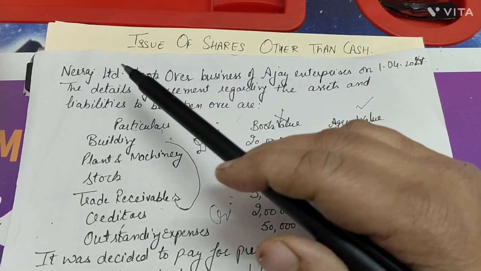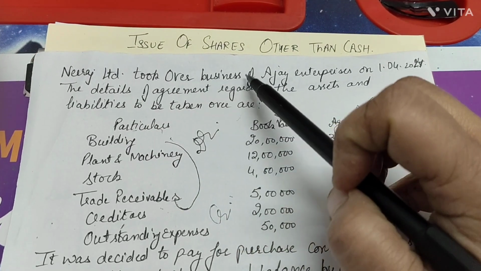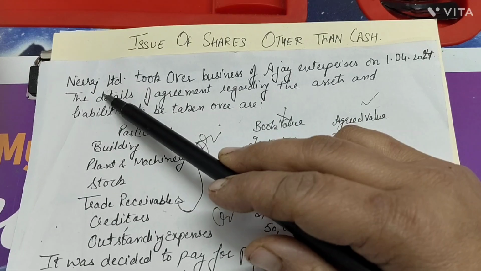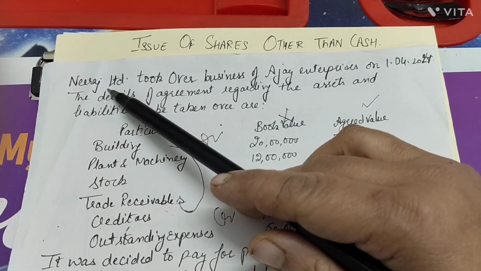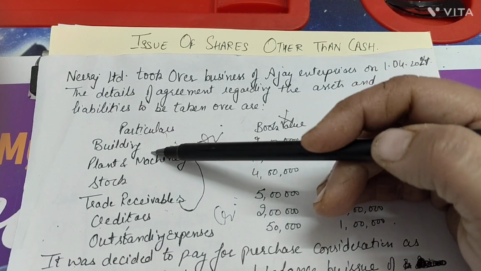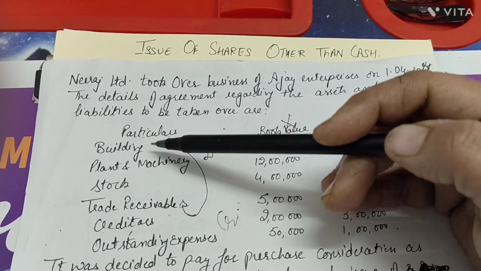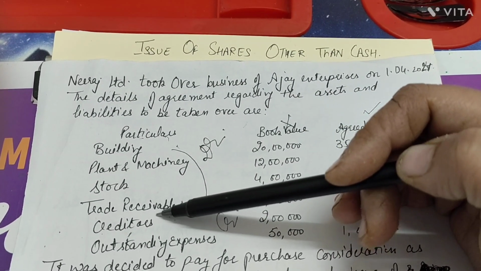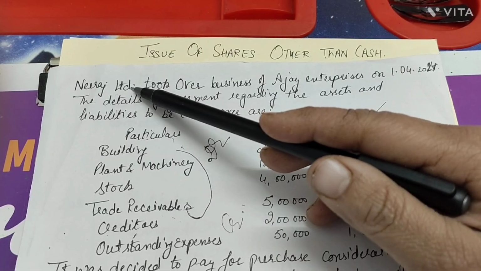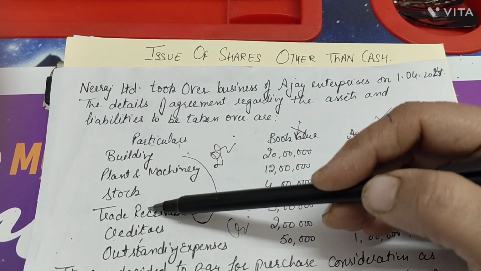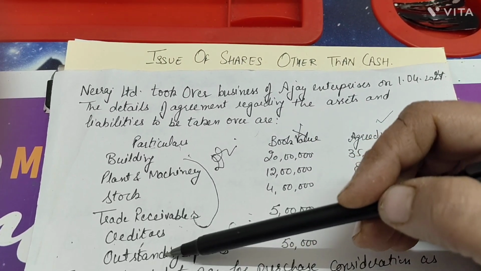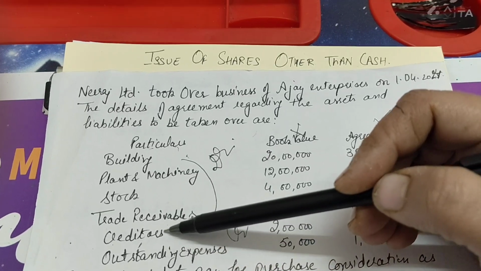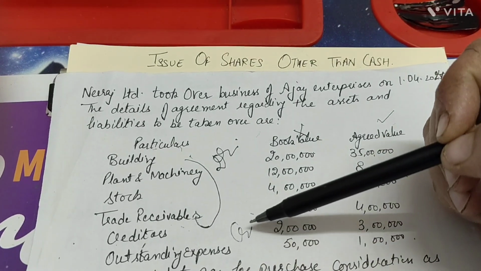So for Neeraj Limited taking up the business of Ajay Enterprises, entries would be passed in the books of Neeraj Limited, and assets have been taken over, assets are coming in. That's why in the books of Neeraj Limited these assets would be debited, and liabilities are also taken over, but liabilities carry which balance? Credit.